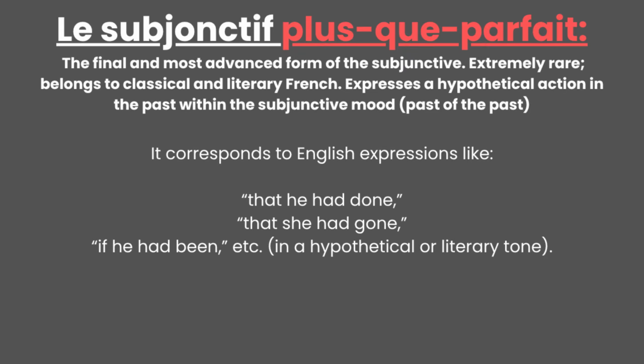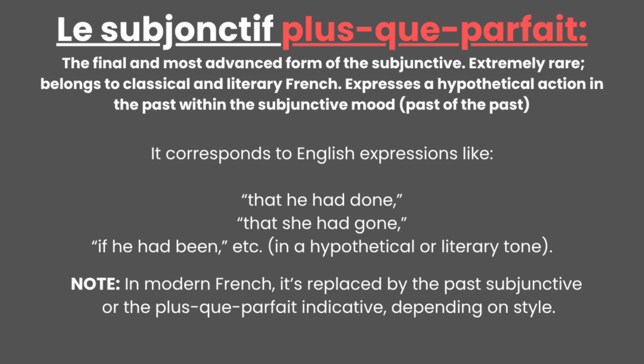Just like the previous video, this video will have far fewer sentences because it's more practical to know the present and past subjunctives. Because it's never used in modern speech, advanced writers rarely use it even in modern literature, but you can still find it in classical writing. In modern French, it's often replaced by the past subjunctive or the pluperfect indicative, depending on the style, again, in the context of literature.